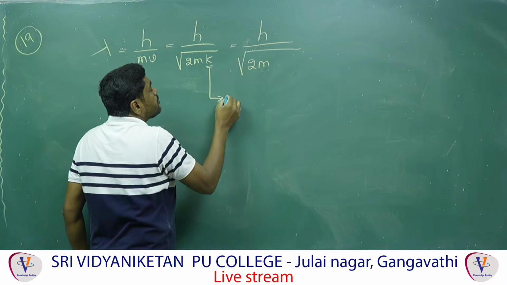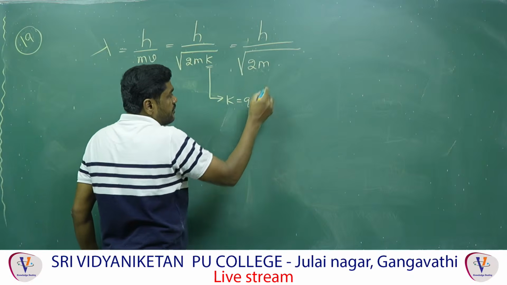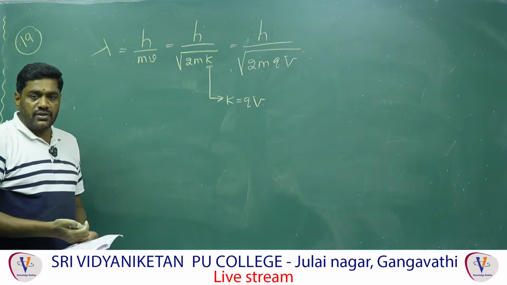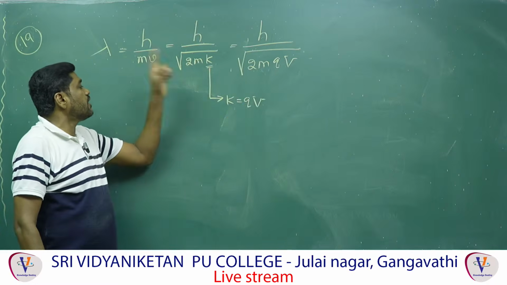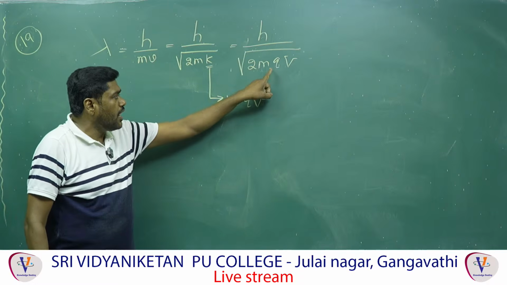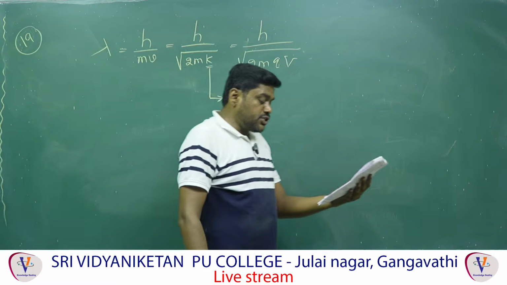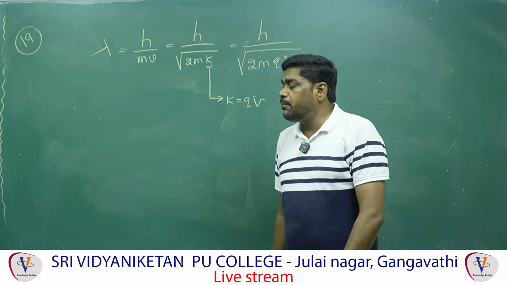So, I am writing K is equal to Q into V, where V is the potential difference. Therefore, now what? Q into V, right? So, that is the formula for that. In terms of the potential difference, the de Broglie wavelength of any charged particle of charge q and mass m is what? That's one. Next, the question is the ratio of the de Broglie wavelengths when accelerated by the same potential difference.